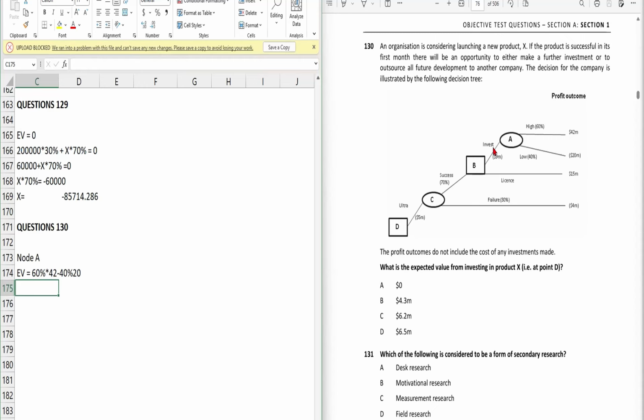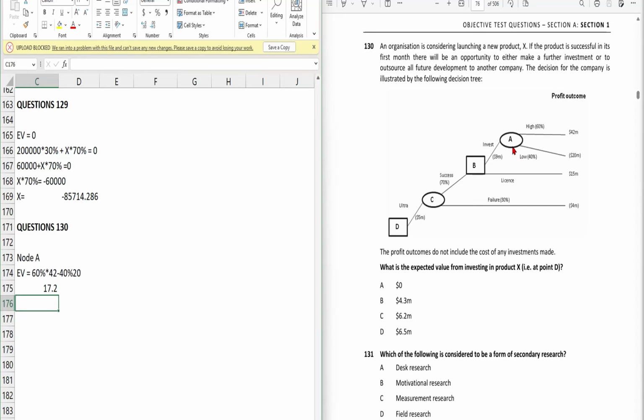But in the investment they have two options, high and low. The chance for high is 60%, which will generate a profit of 42 million, but the chance of low is 40%, which will generate a loss of 20 million, right? I hope you understand this tree. Now we need to calculate the expected value at node A, and that is 17.2 million at node A.